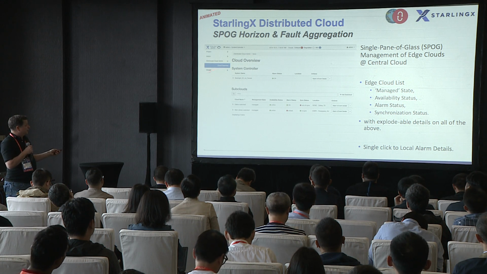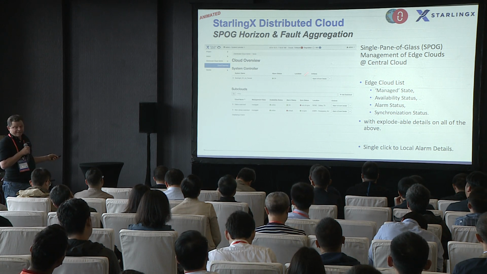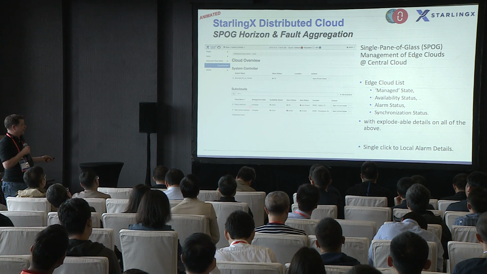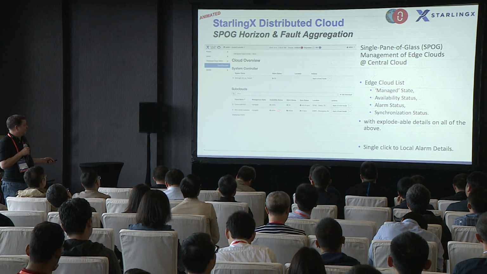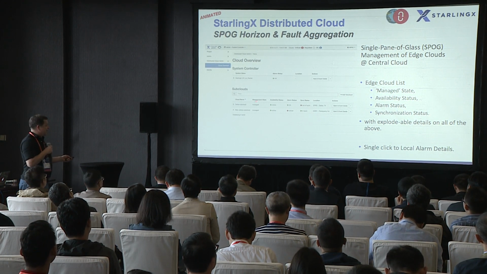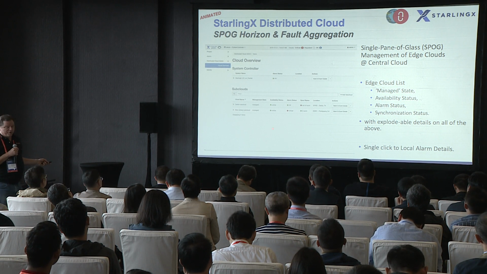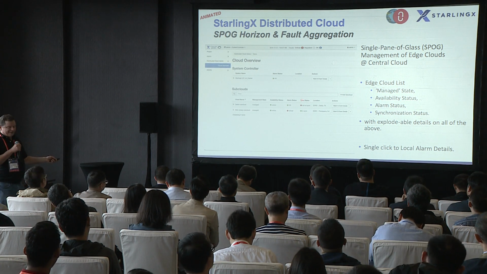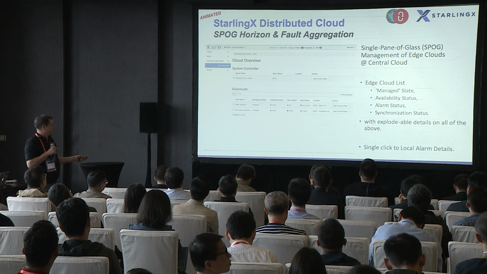deployment. So what we're looking at here is the Horizon page at the central cloud, and we're looking specifically at a Horizon page for distributed cloud that shows a list of the subclouds. I don't know if you can see this, if you squint maybe. I have a Dallas subcloud and a New Jersey subcloud, and you can see the subcloud list basically has a list of high-level states and statuses of the subcloud.